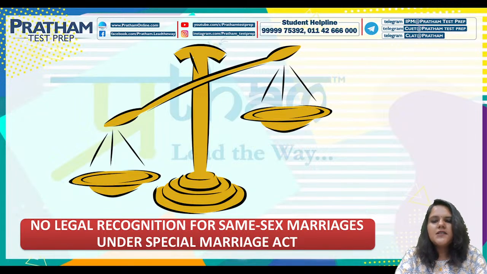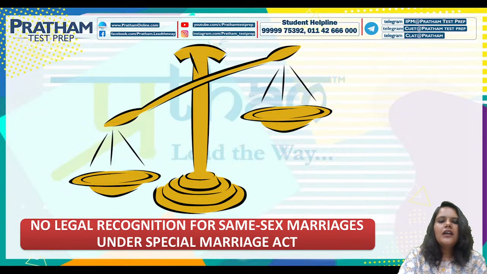The petitioners in this particular case advocated adding LGBTQIA+ marriage to the Special Marriage Act, stressing its core purpose. The core purpose of the Special Marriage Act was to validate marginalized unions and preserve personal choice in marriage.